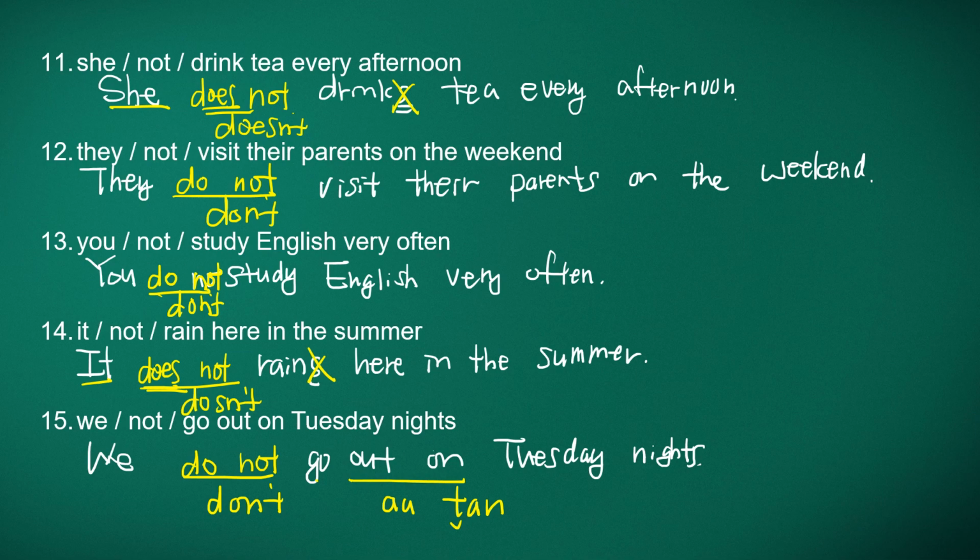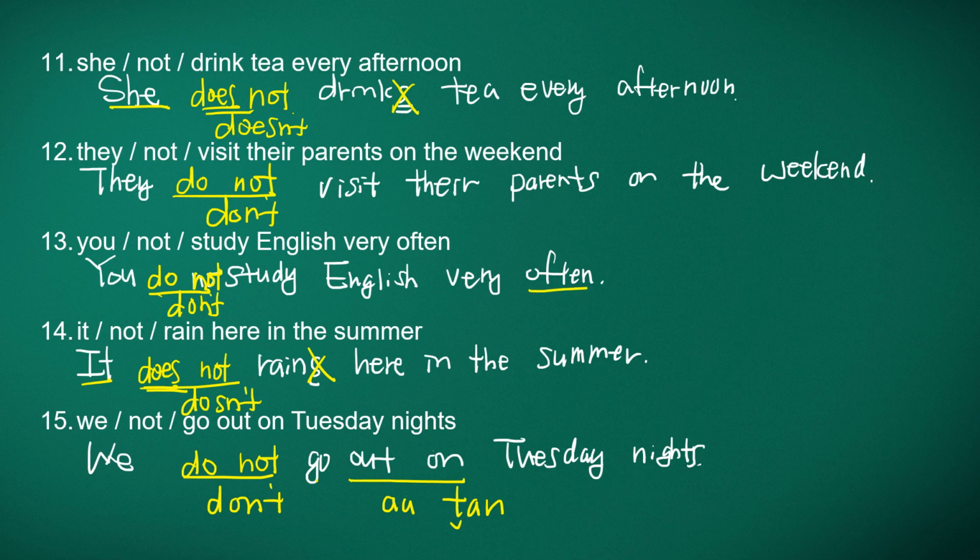Let's go back to 11. She does not drink tea every afternoon. She doesn't drink tea every afternoon. They do not visit their parents on the weekend. They don't visit their parents on the weekend. You do not study English very often. You don't study English very often.